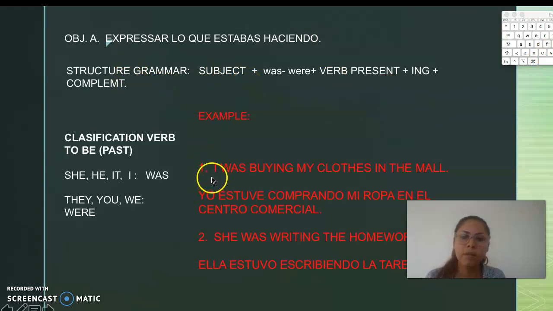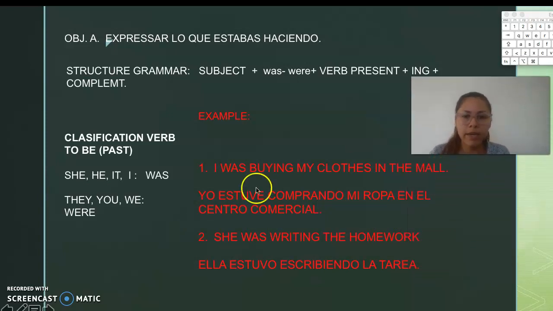So the first example is I was buying my clothes in the mall. Yo estuve comprando mi ropa en el centro comercial. Okay, second, she was writing the homework. Ella estuvo escribiendo la tarea. So, these are sentences about that structure. If you see, we have subject, was, because the classification said that I goes with was.